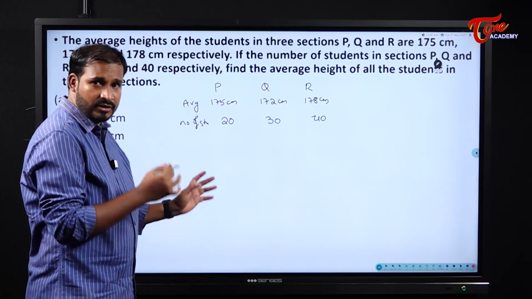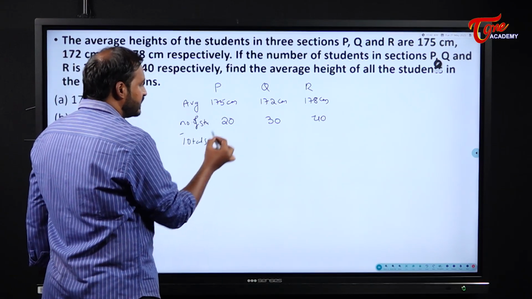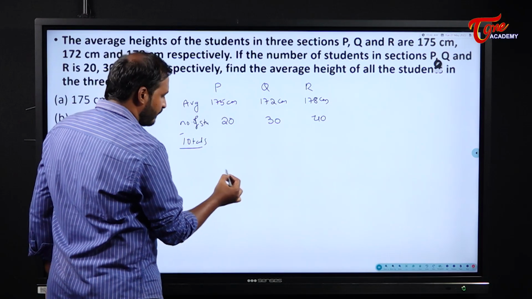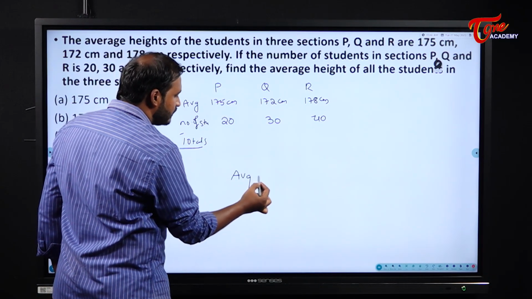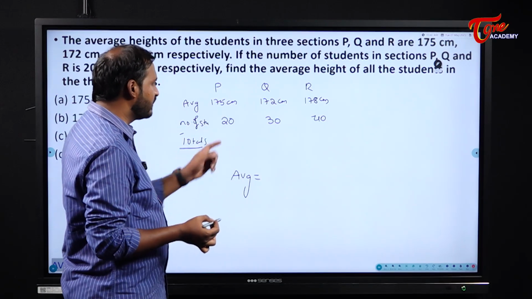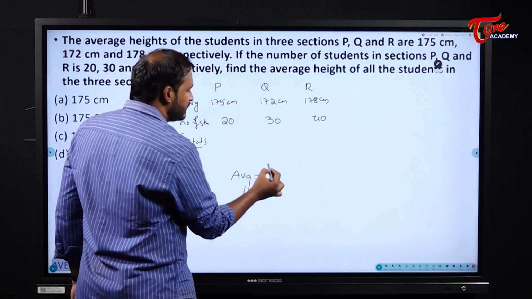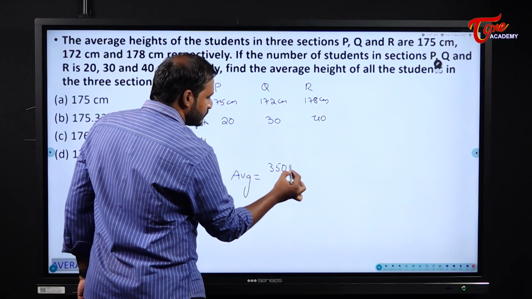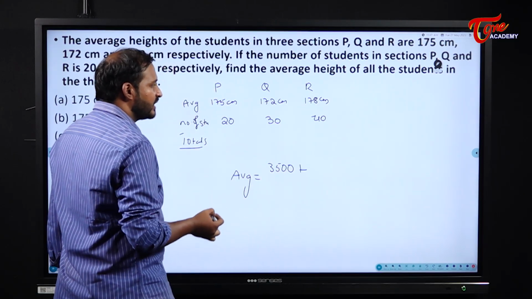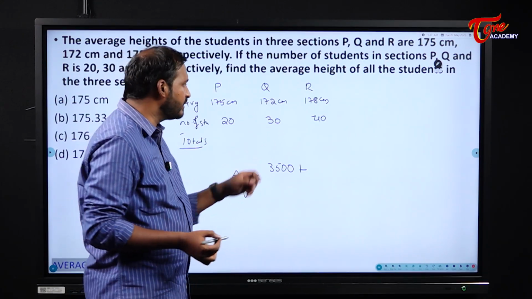Now, just now I told you, to get the totals, what will I do generally? Simply I will multiply these two. To find the total, what will I do now? 175 into 20. Earlier we did 30x, right? Similarly, 175 twenties are 3500. Next, 172 thirties, 172 into 30, what does it become, students?